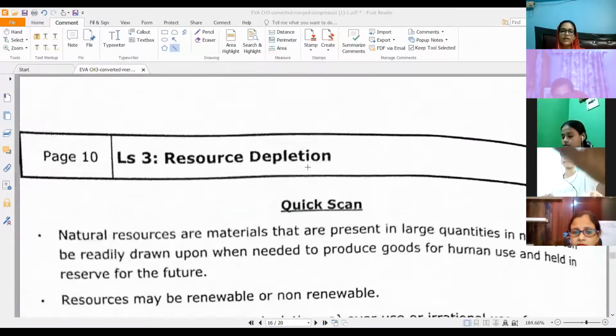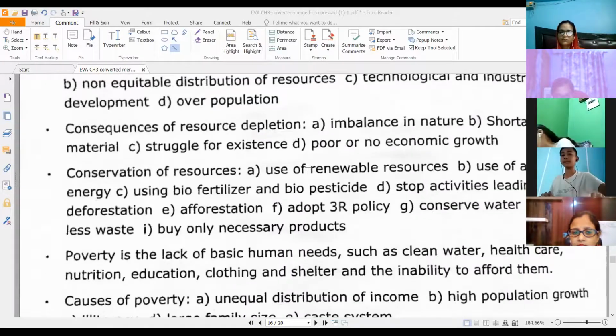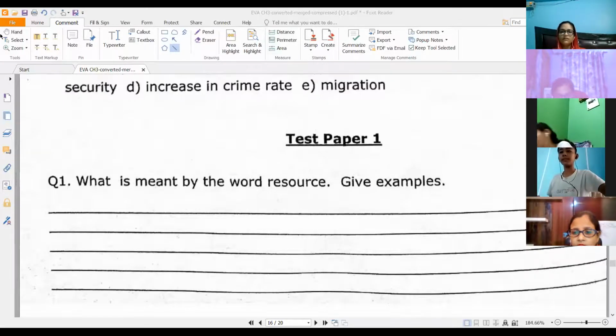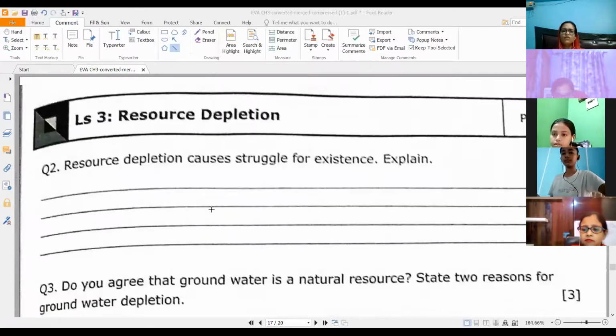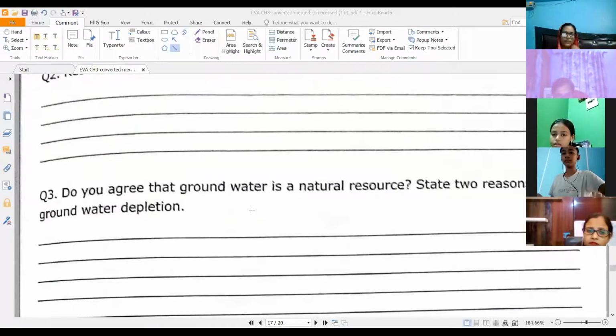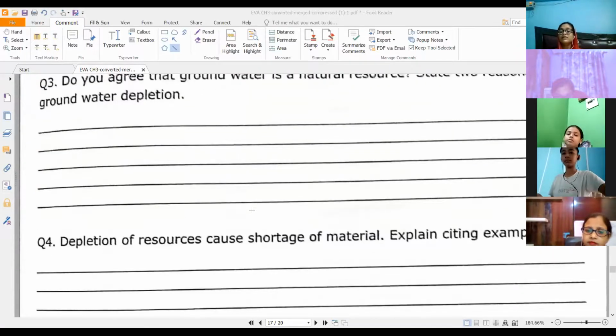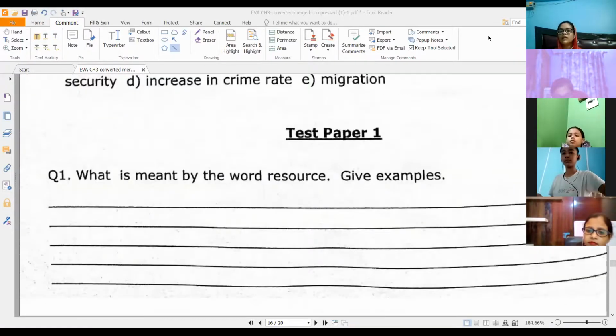Coming to the workbook questions. These are the same questions. You people just go through the questions and tell me if there is some different question given and you are not able to answer it. Because just the wording changes, the things are almost the same.